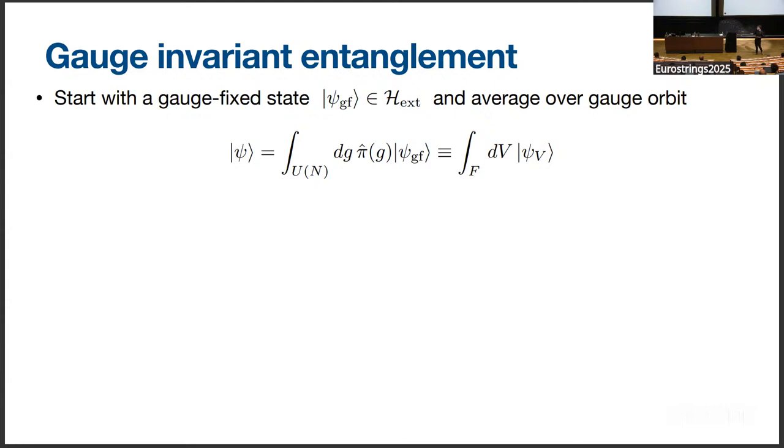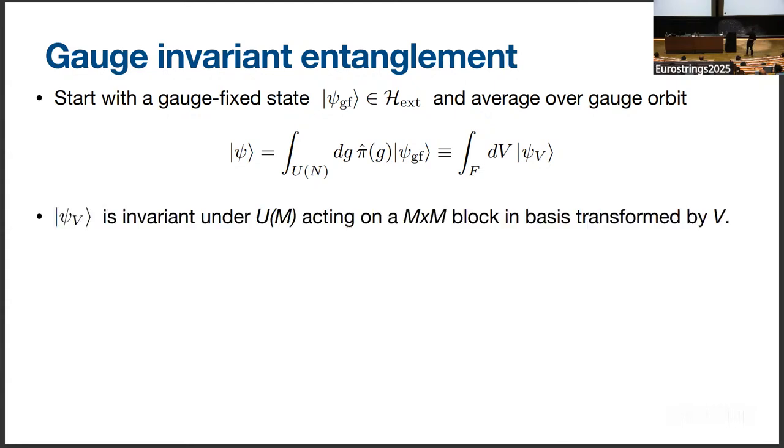In particular, this psi V that I've written here is invariant under a U(M) action, a particular U(M) action that acts on an M by M block, the M by M block in the basis that has been transformed by V. Okay, so that's why it's labeled by this V here.